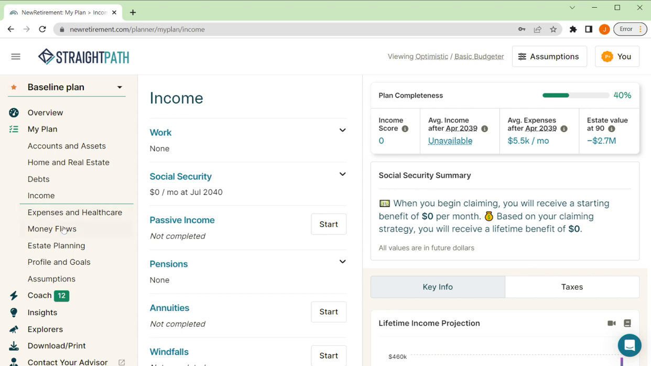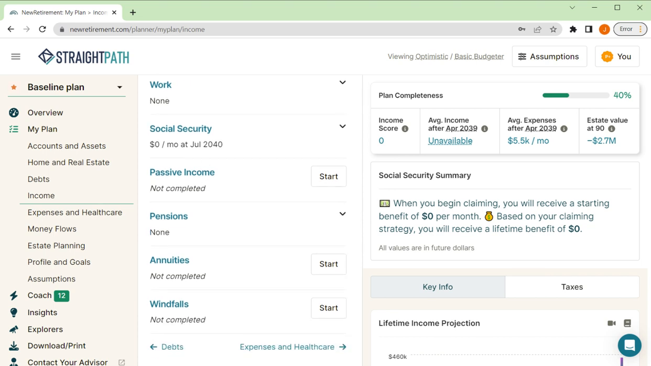Just to give you an overview here, once you click on the income heading, there's work income, Social Security, passive income. This would be rentals, interest income if you have a loan, or if you loaned money to someone, something like that. Pensions, if you're lucky enough to have a pension, annuity income, and then windfalls.